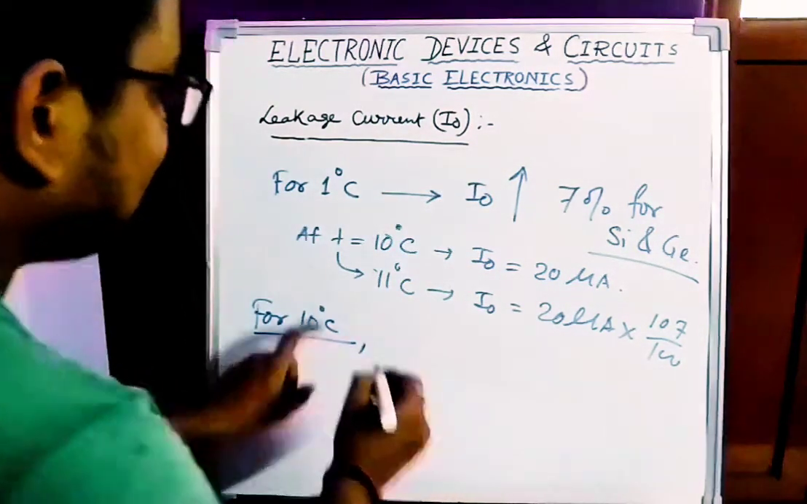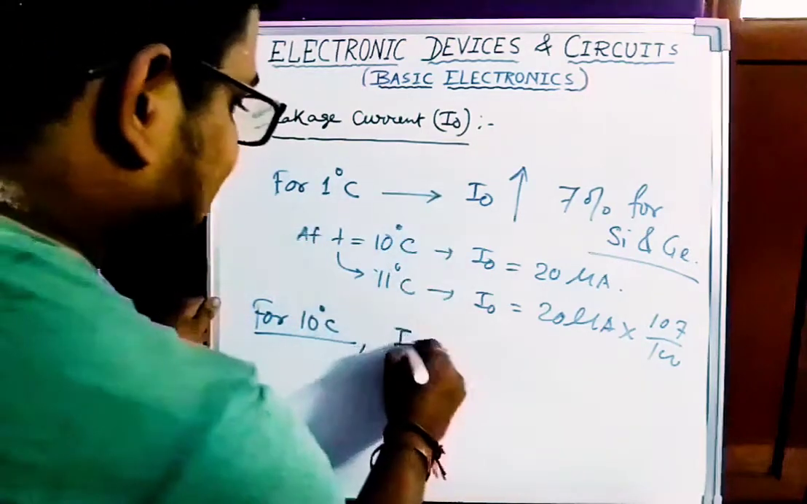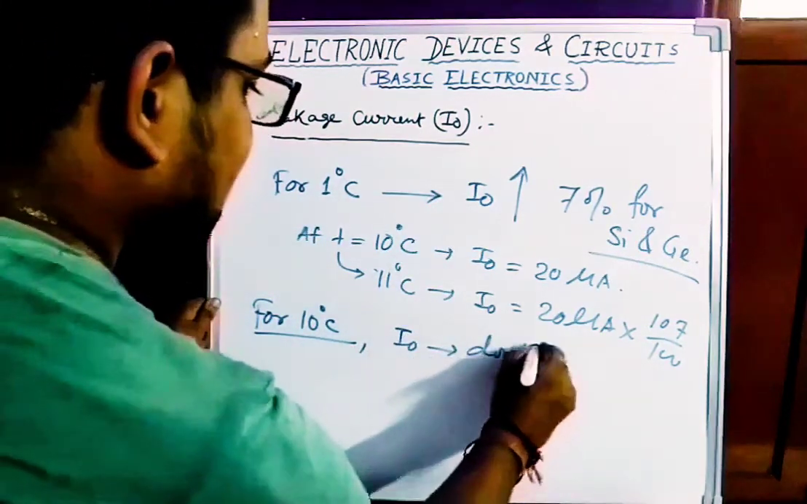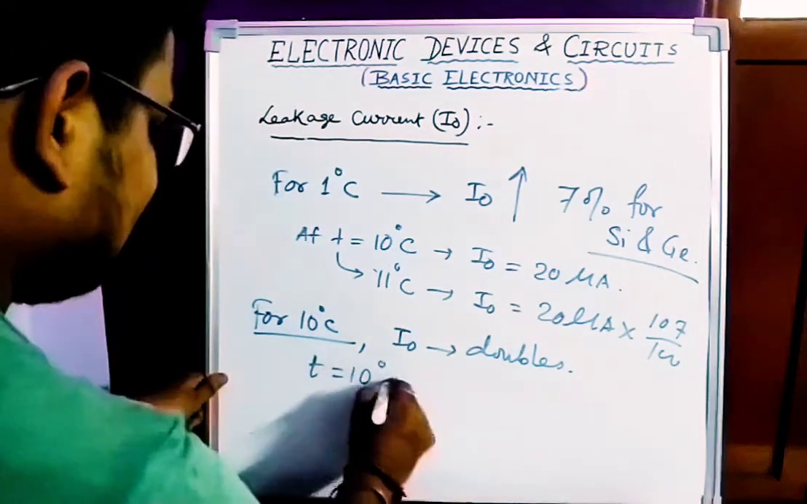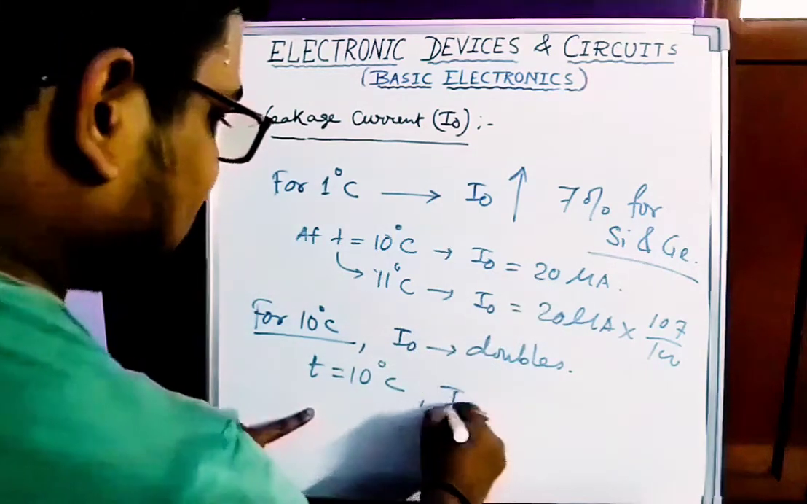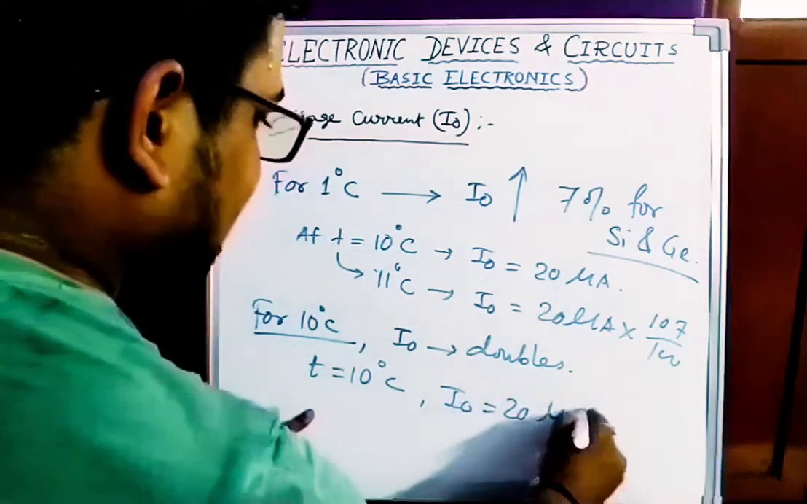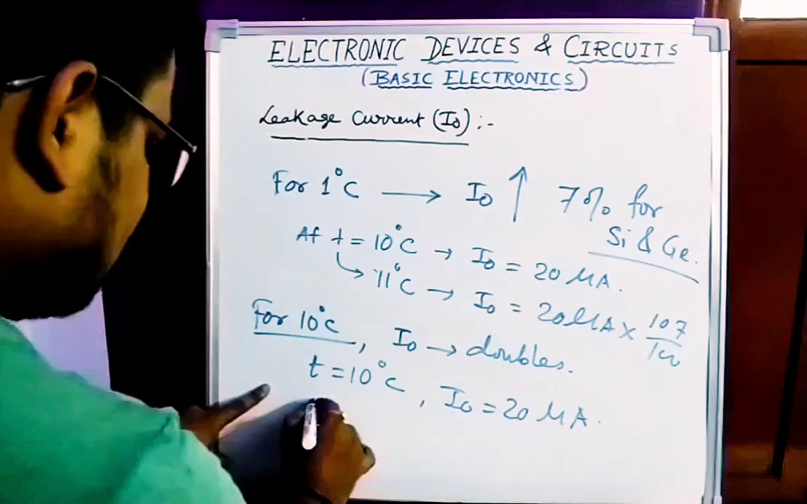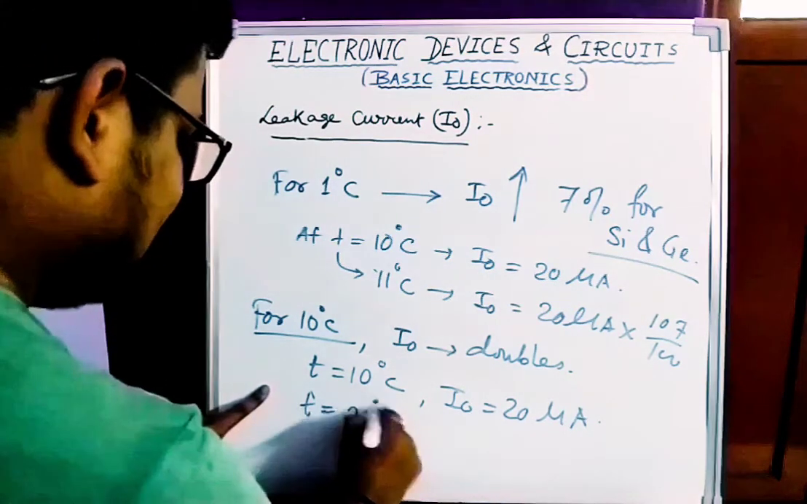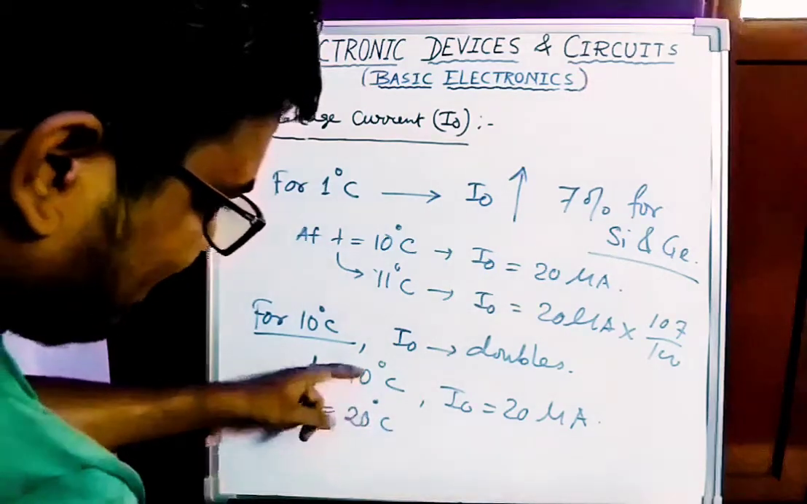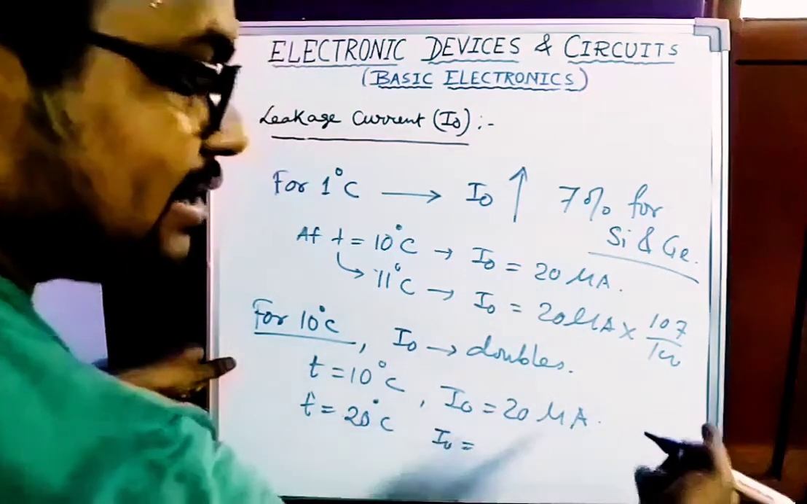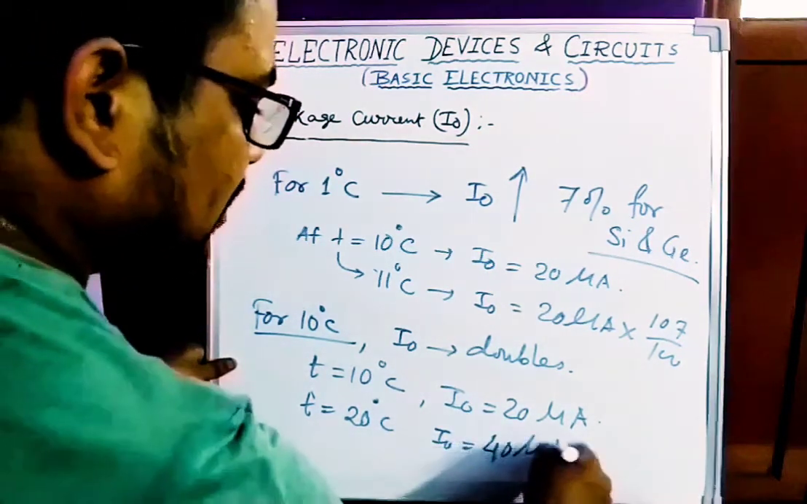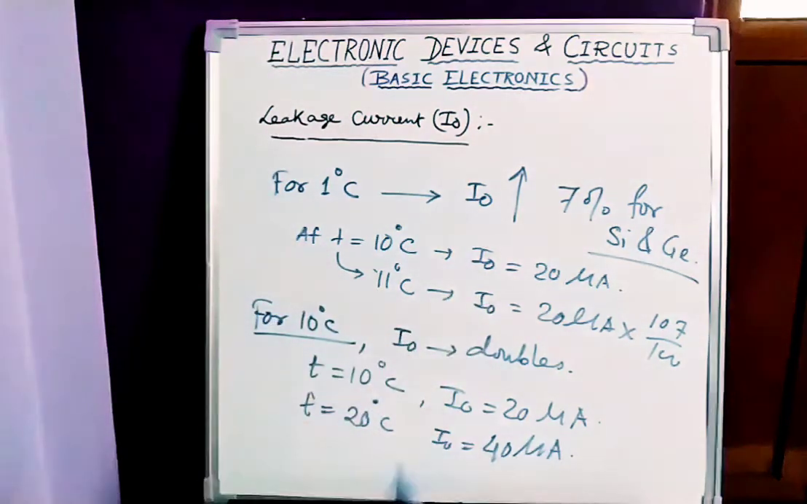For every 10 degree centigrade increase of temperature, this leakage current I0 becomes double. So suppose at T equals 10 degree centigrade, I am taking the same example, I0 equals 20 microampere. Now at T equals 20 degree centigrade, the increase in temperature is 20 minus 10 degree. So 10 degree में डबल हो जाता है, so I0 इसका डबल हो जाएगा, 20 था, 20 का डबल क्या हो जाएगा, 40 माइक्रोएम्पियर हो जाएगा, okay? So for every 10 degree I0 will double. So this is how I0 changes with the temperature.